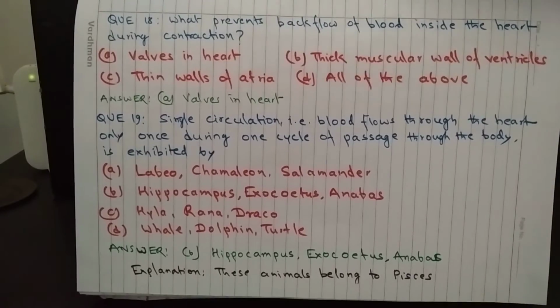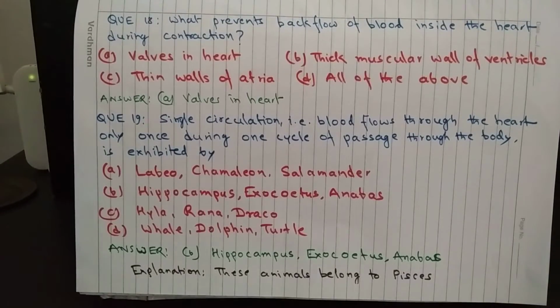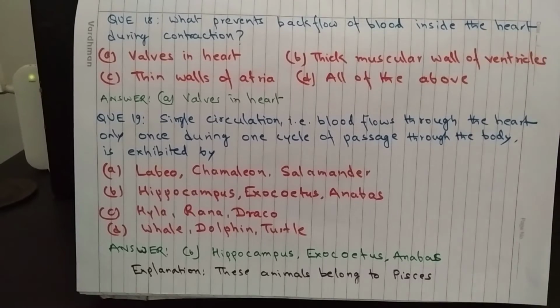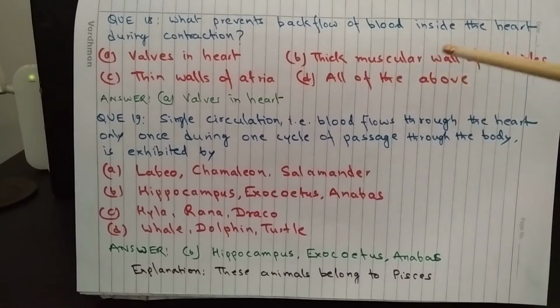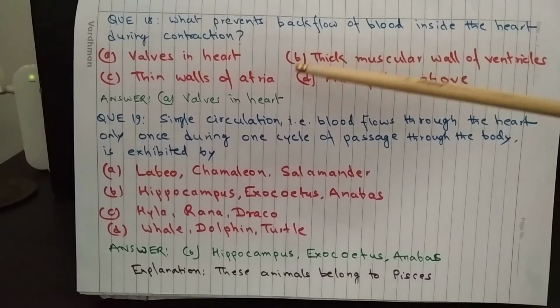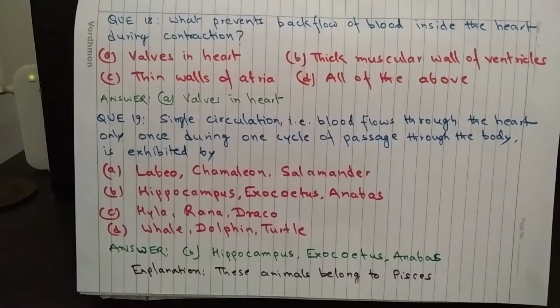Question 18. What prevents backflow of blood inside the heart during contraction? A. Valves in heart, B. Thick muscular walls of ventricles, C. Thin walls of atria, and D. All of the above. Answer A. Valves in heart.